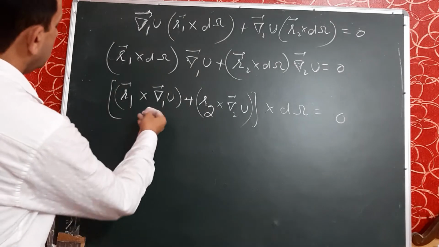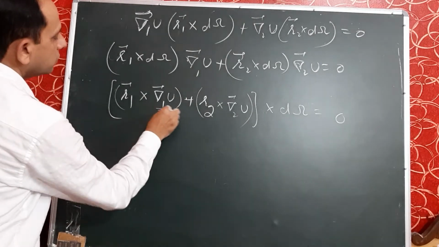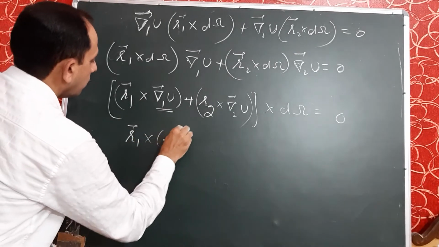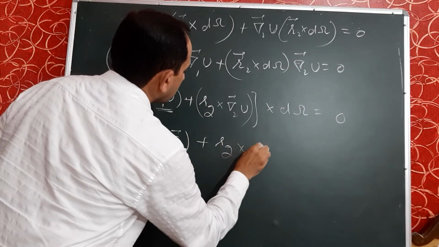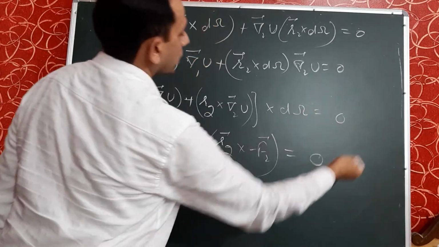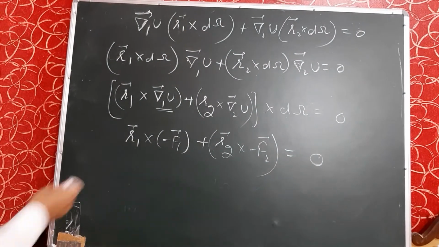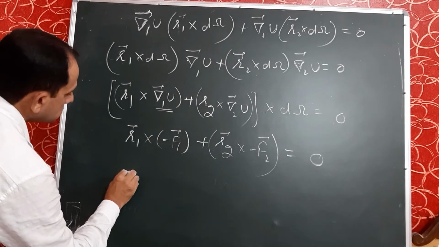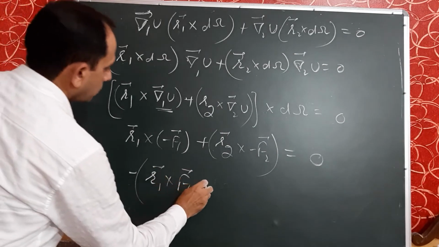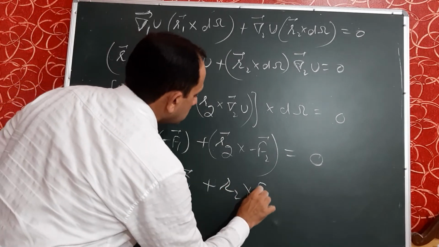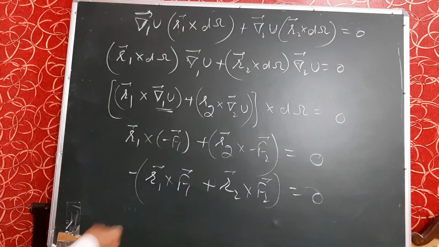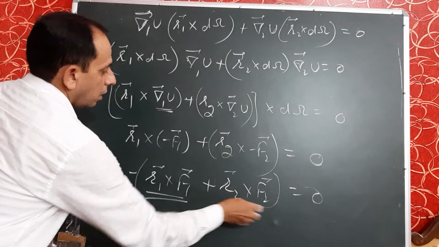We know that del 1 u is minus f1. So it is r1 cross minus f1 plus r2 cross minus f2 is equal to 0 on the right hand side. Now, taking minus common here, minus r1 cross f1 plus r2 cross f2 equal to 0. So it is r1 cross f1 and r2 cross f2.